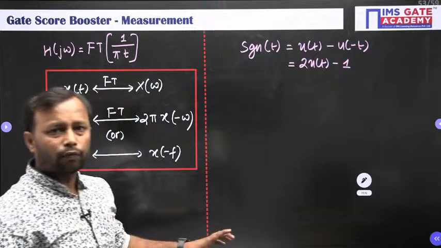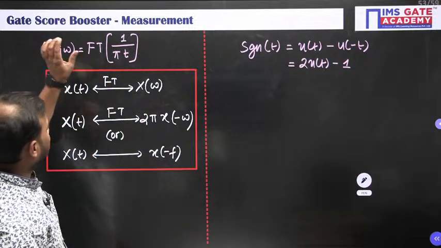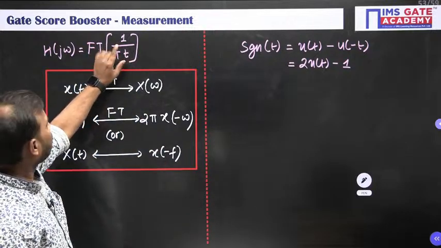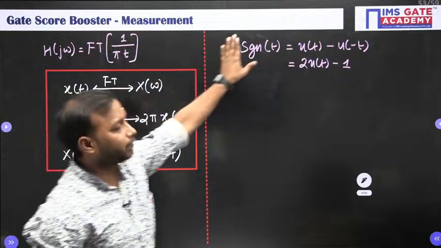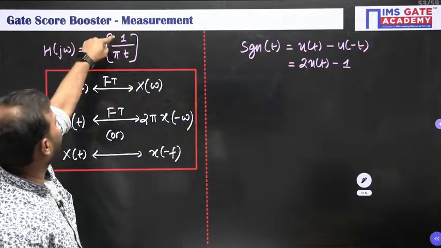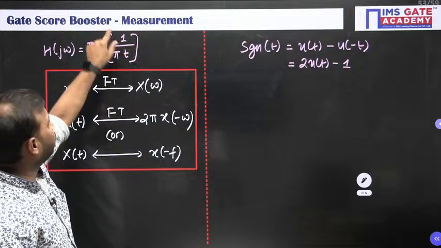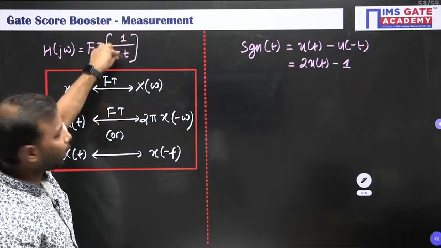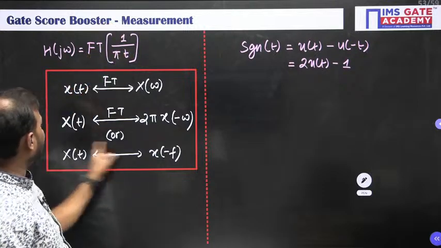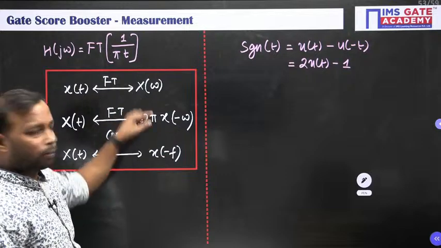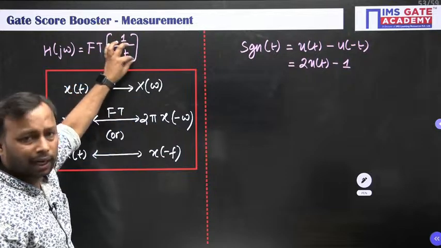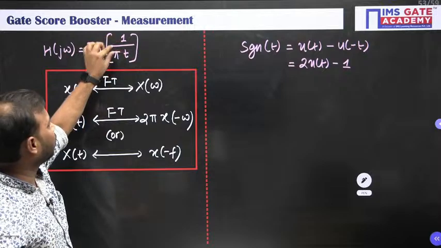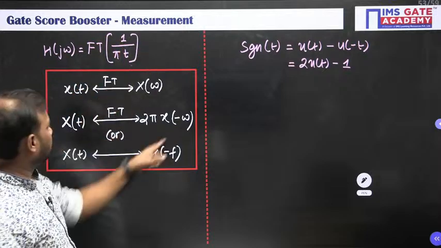I am trying to find the transform for such a signal which is going to give me 1 upon pi omega. So when I replace omega with t, I can easily apply the duality principle. तो मैं पहले फाइंड करता हूँ 1 अपॉन पाई ओमेगा कहीं से मिल जाए, फिर उसके बाद ओमेगा को मैं t से रिप्लेस कर दूंगा by using the duality principle.